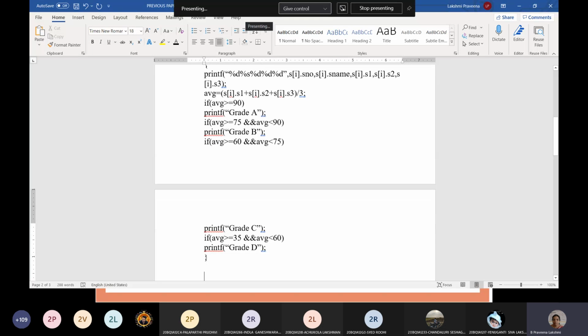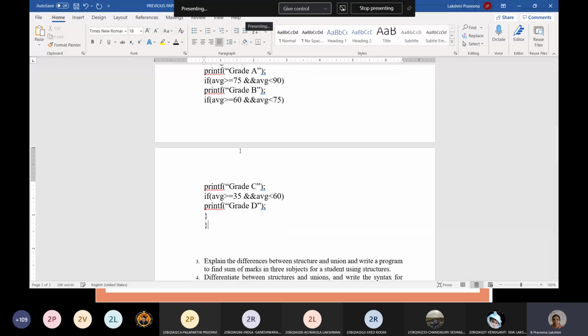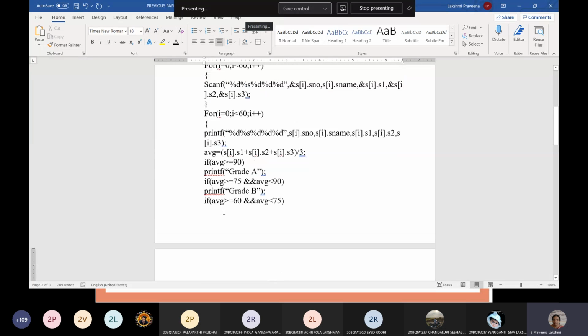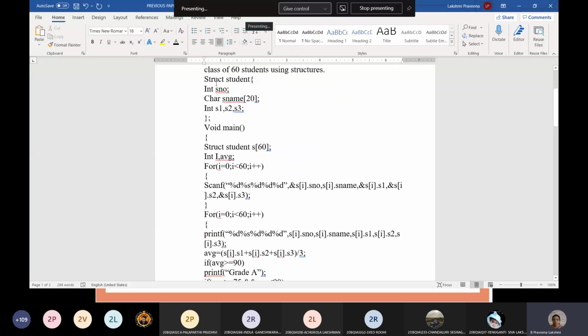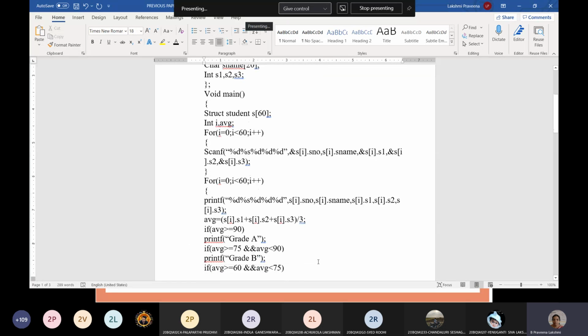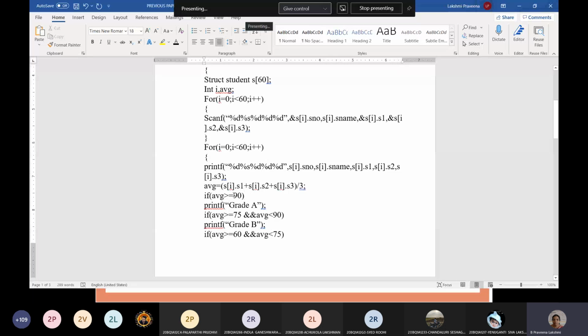Now it's closed. Close the program. So this is the simple code that you can write for the grades. Okay, first you need to create a structure. Then within the main, we'll create an array variable for that structure. Then take the i variable and average variable. Next, repeat a for loop for 60 times and take the data. Next, write another for loop to repeat again 60 times. Then display the data and also calculate the average, and find the grade using the average.